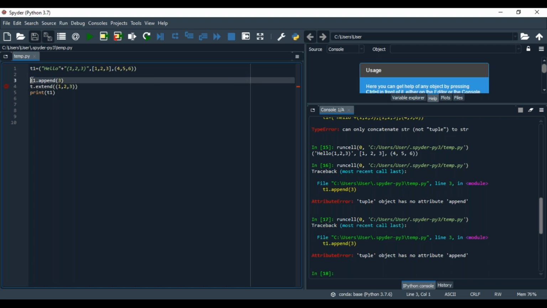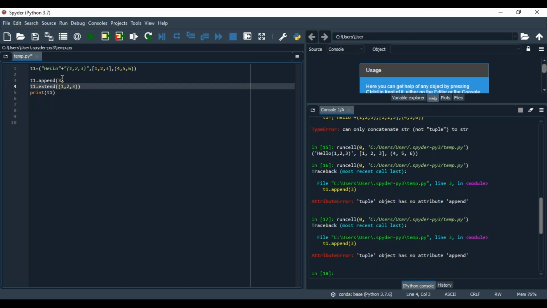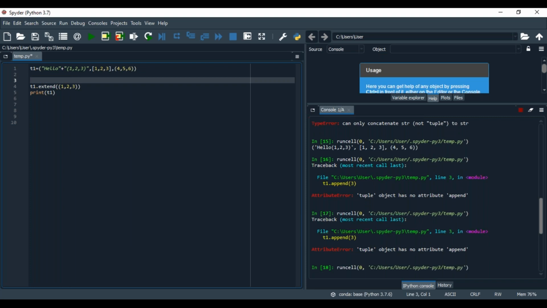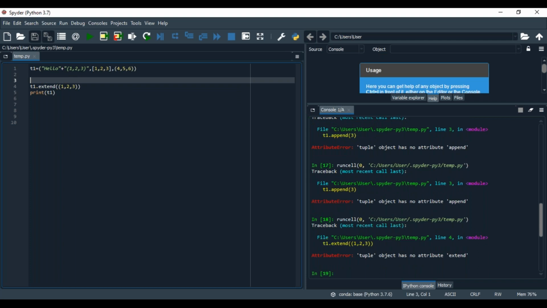See here, the red button also indicates an undefined name. Which is also not possible. Tuple object has no attribute extend. So this is not at all possible because of immutable things.